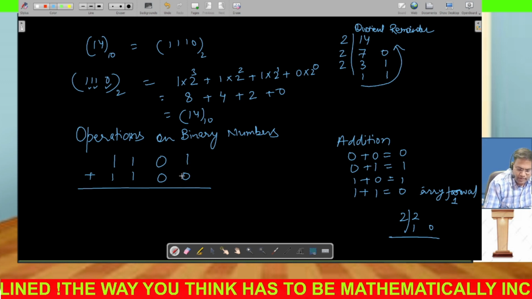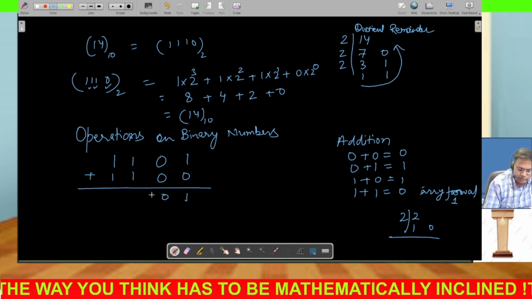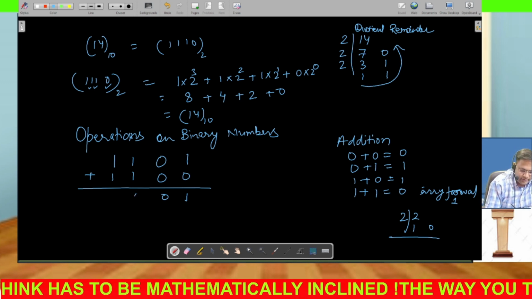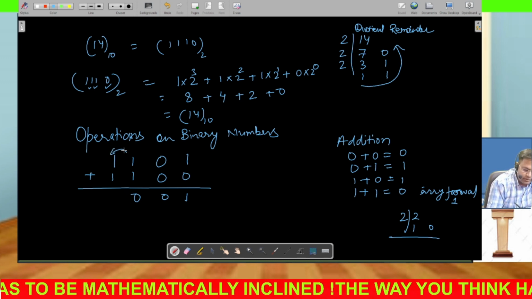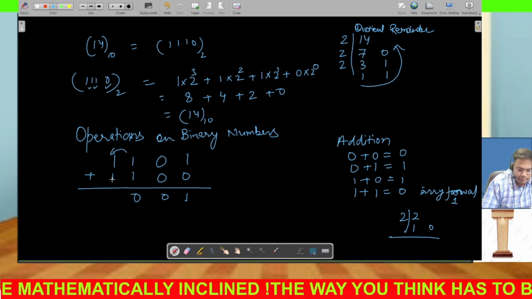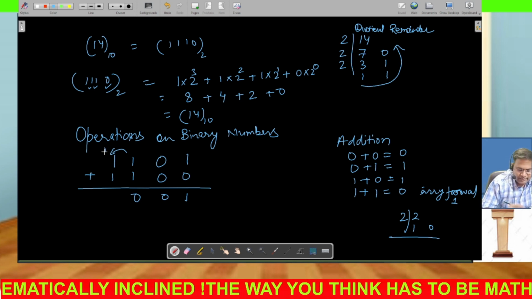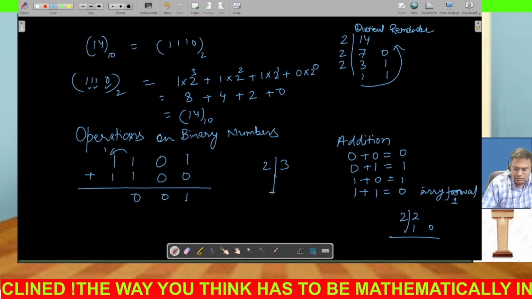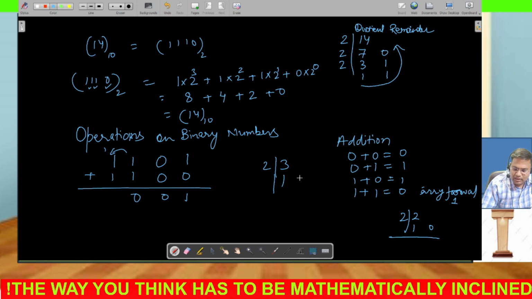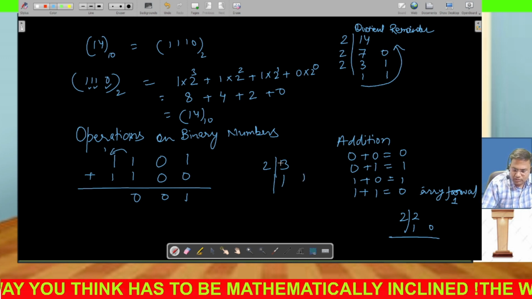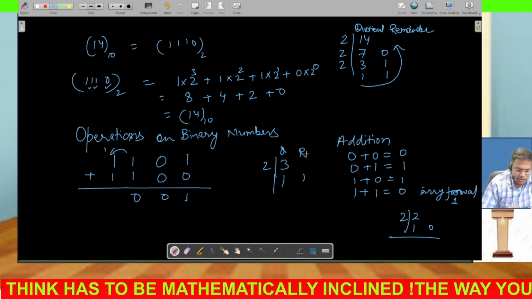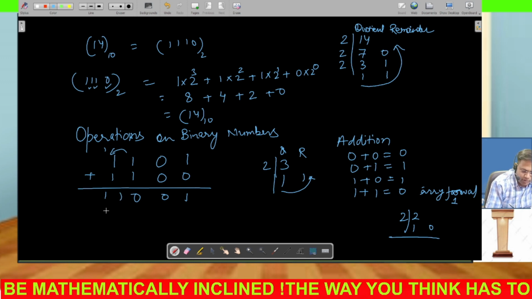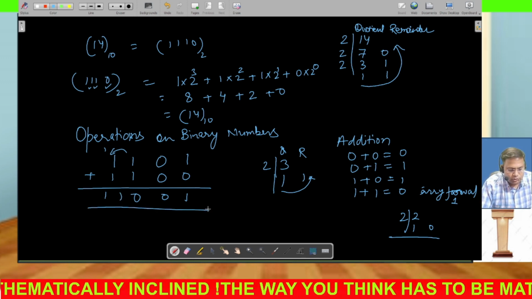So we add it. So 1 plus 0 is 1, 0 plus 0 is 0, 1 plus 1 is 2. But I have told you that 1 plus 1 you have to make 0, and carry 1. When you carry 1, it means this 1 plus 1 will be 1. You took carry 1 and there was already 1 plus 1, so it means it's 3 now. So now convert 3 according to decimal and binary numbers. 2 divided by 1 is 1 and the remainder will be 1. So this is the quotient and this is the remainder. So your last answer is coming. You will write it in this order. So this is 11. So this is the addition of these two binary numbers.